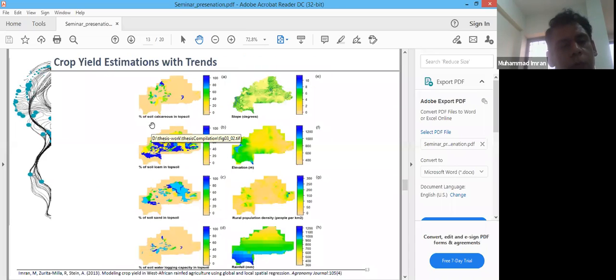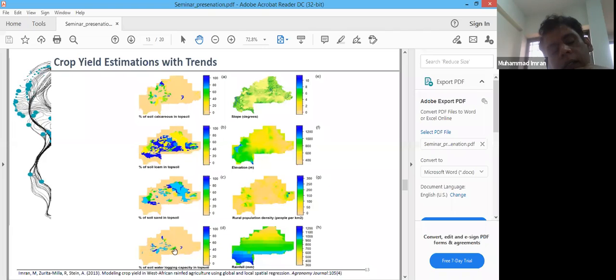Here, we obtained some variables that can be directly correlated with the crop yield. For instance, soil calcareous in the topsoil. This map shows the percentage of calcareous soil varying at the country scale, and similarly, this map shows the percentage of loam in the topsoil, which is also varying at the country scale.